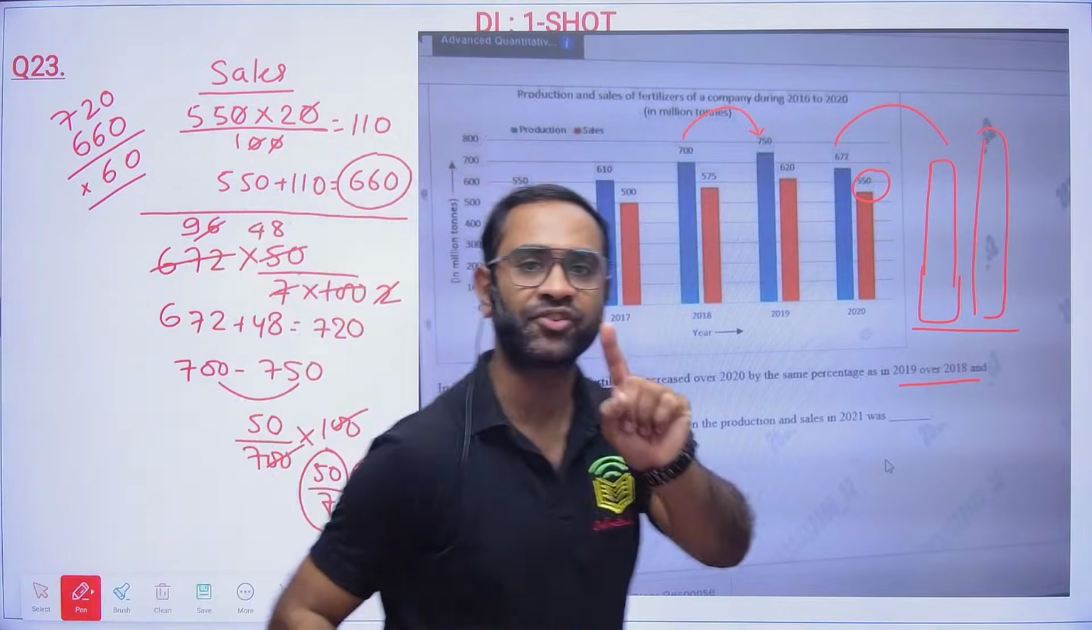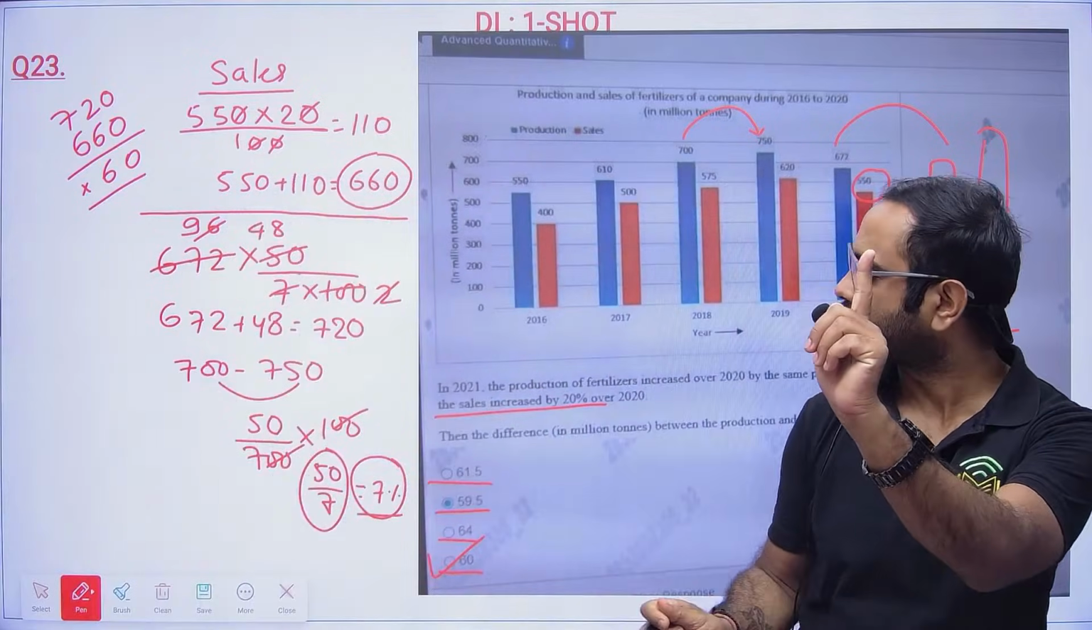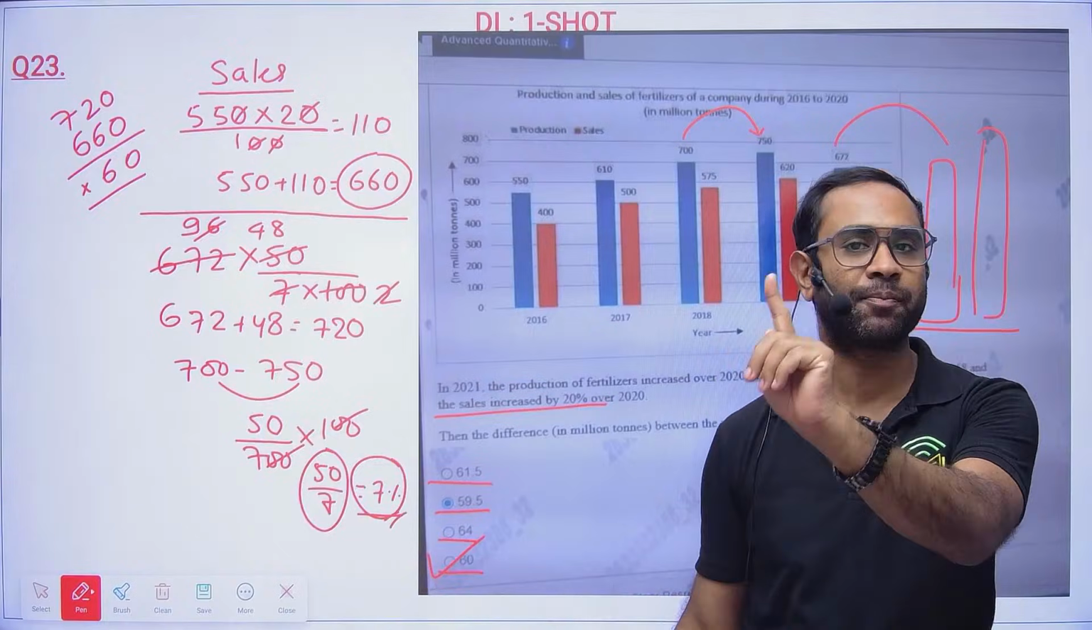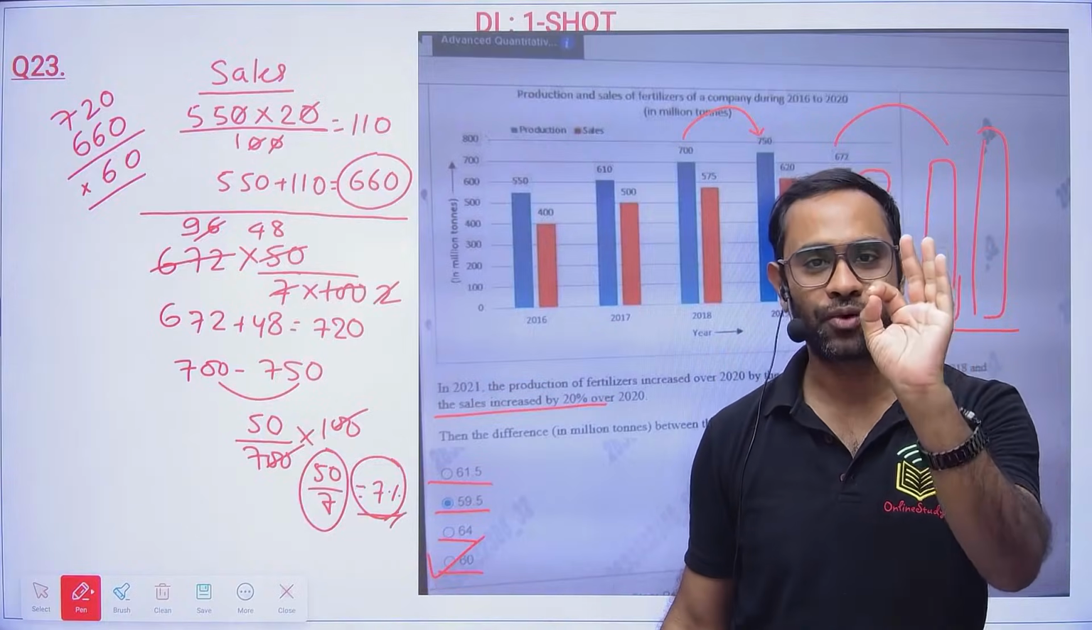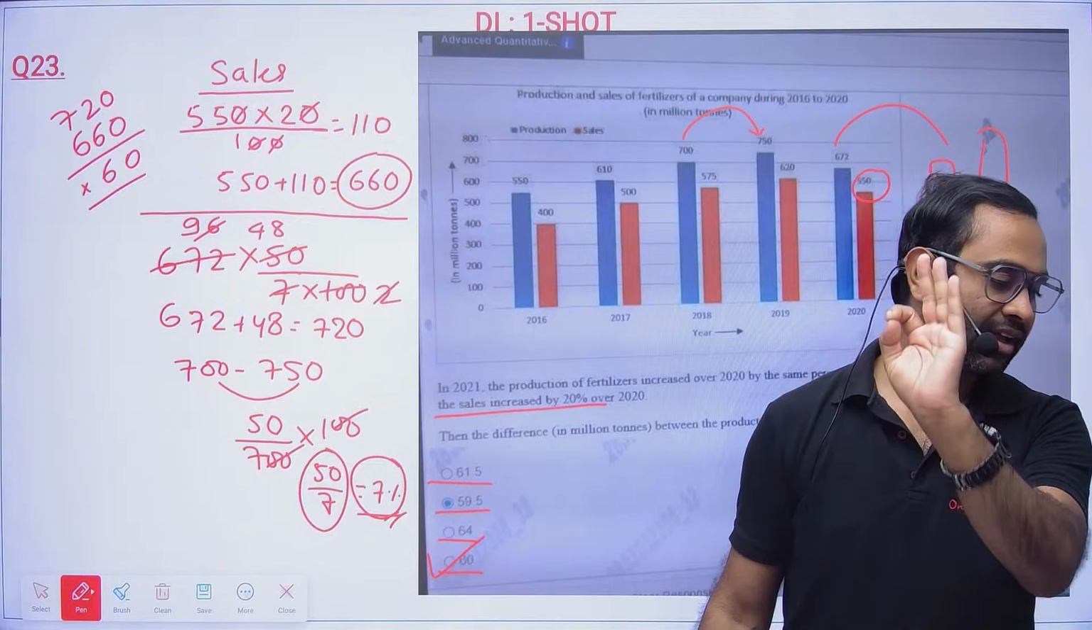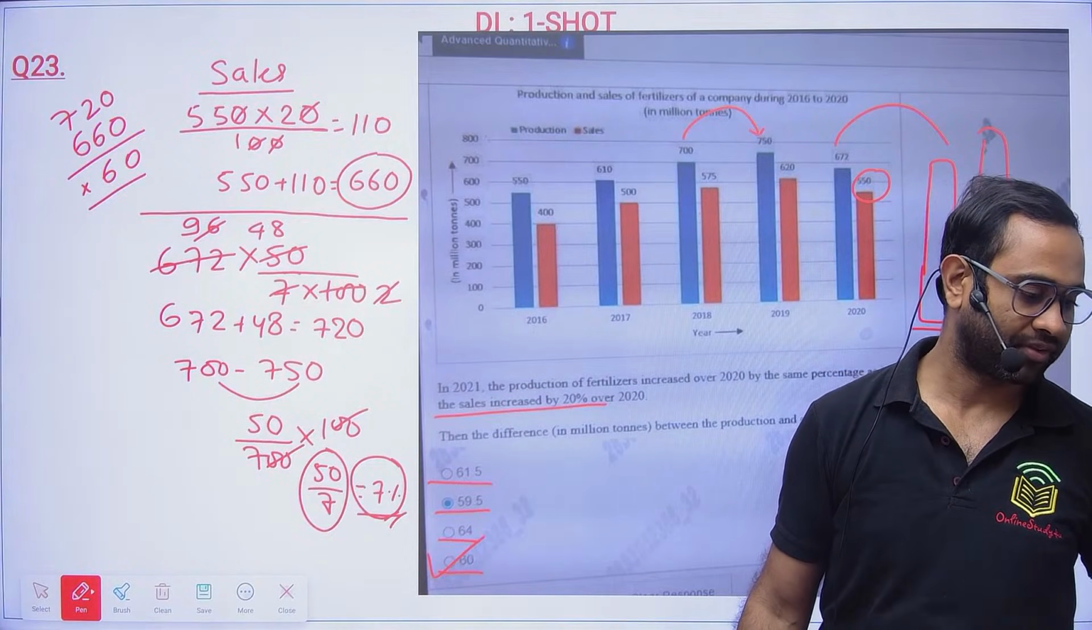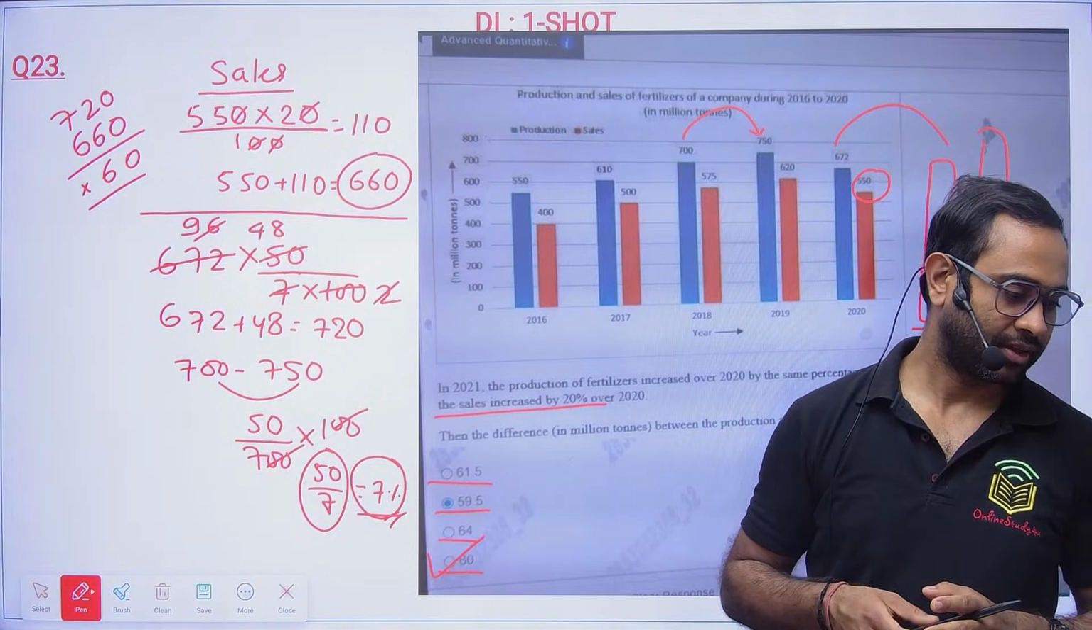The only mistake we could have made in this question was taking it as around 7%, and that would have made the problem complicated. Otherwise the problem was simple.